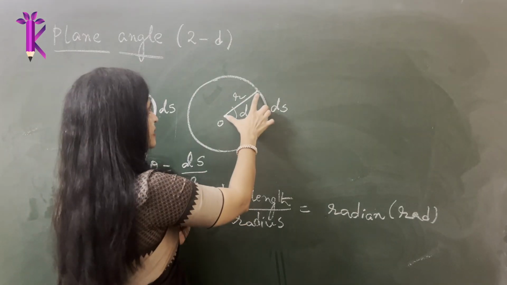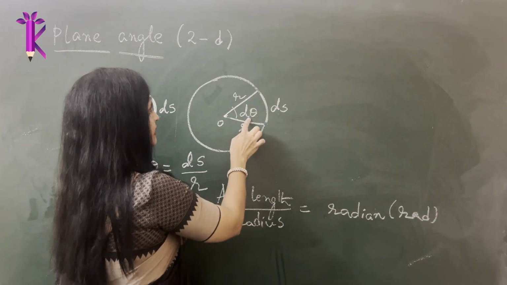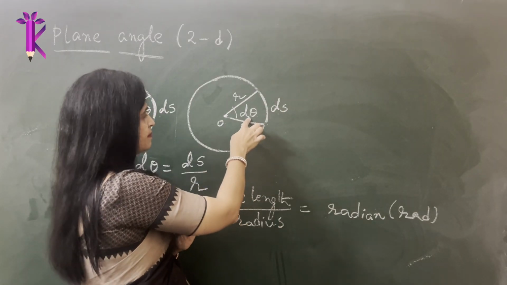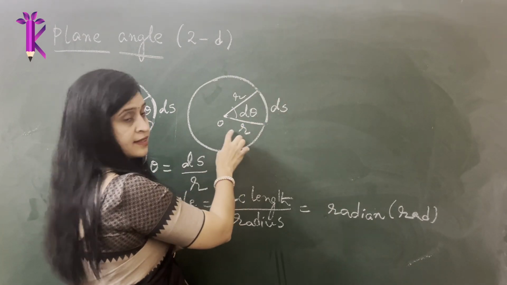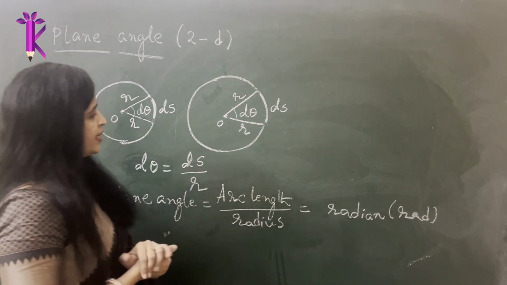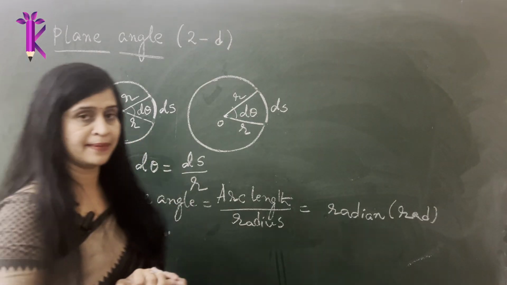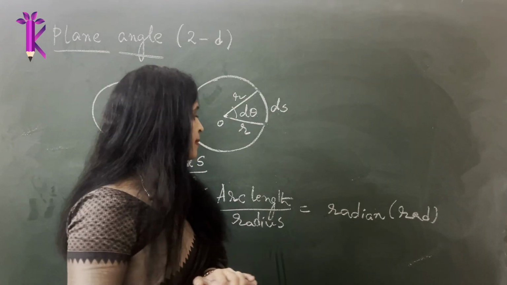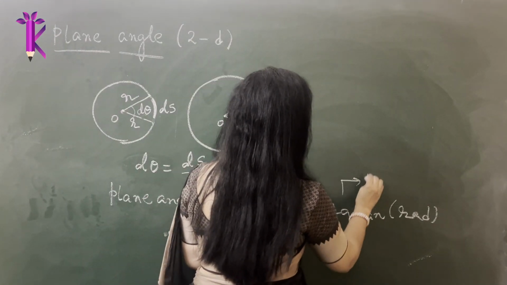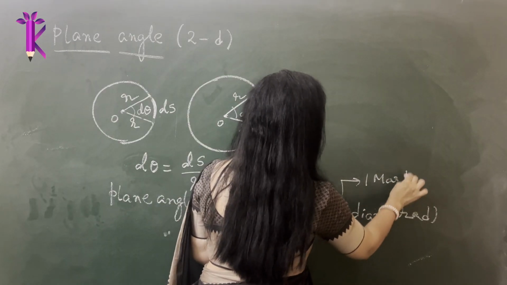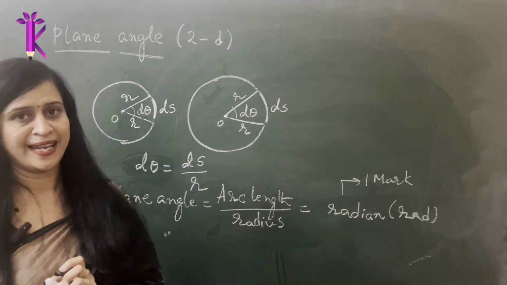So the larger the radius, the larger the arc length, like a slice of pizza, and theta is the angle subtended at the center of the circle by the radius and the arc length. So that is another basic or fundamental unit that you need to remember, which is measured in radians, and this can also be asked for a mark. You must know the SI unit for each fundamental and basic quantity.